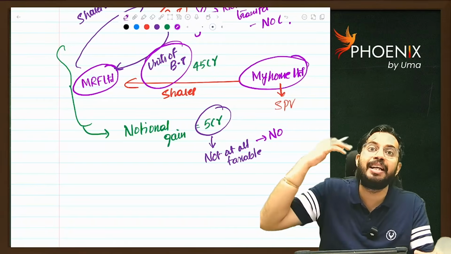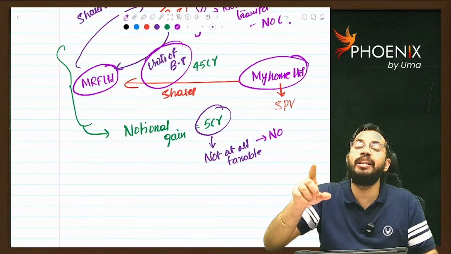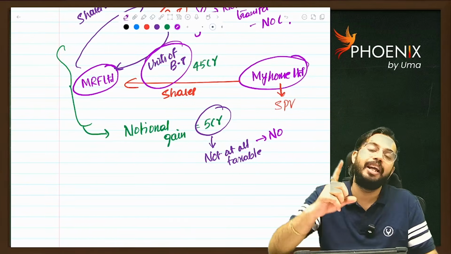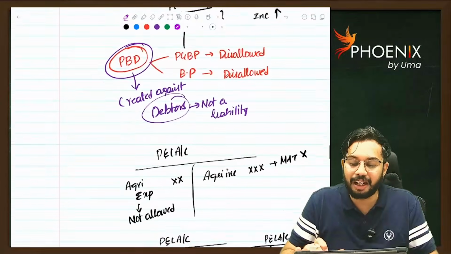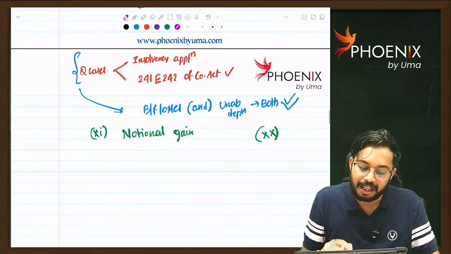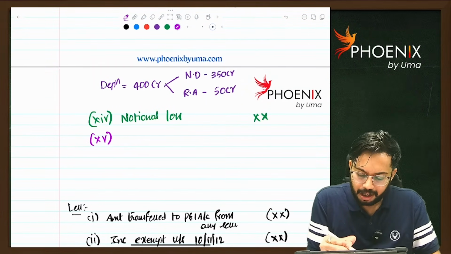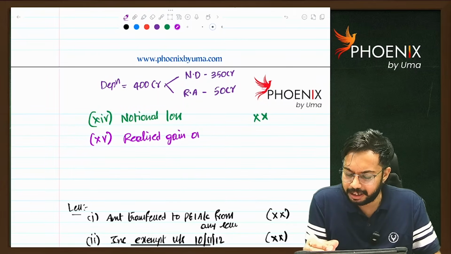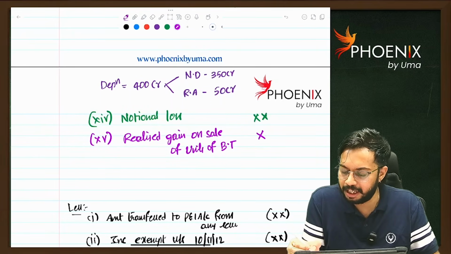In the year in which I sell the units, whatever the total gain I receive, in the year of realization, in future when I realize 100% of profits, in that year I am required to pay MAT. So whatever the final realized gain is, that realized gain on sale of units of business trust is to be added.